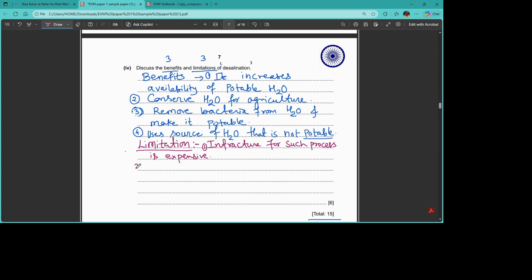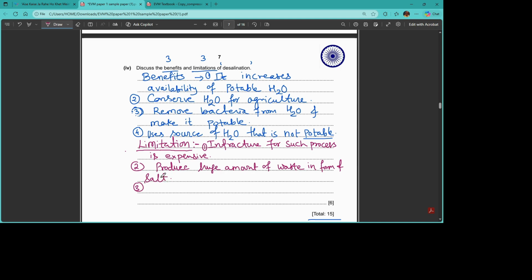Fine. Second one, as we are removing salt from it, it produces a huge amount of waste in the form of salt. Okay, this is one thing.